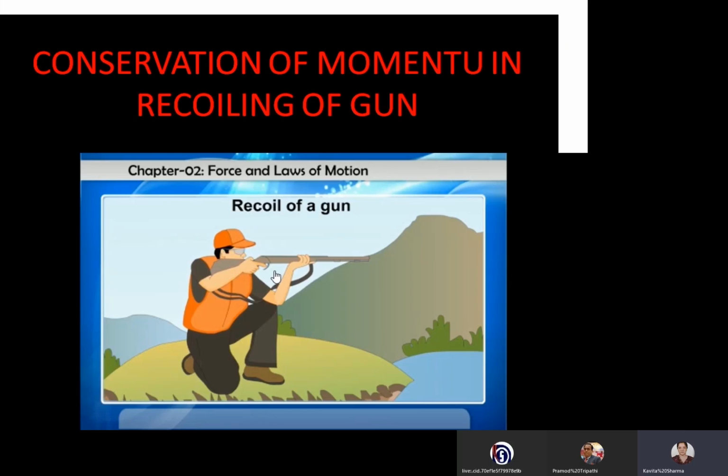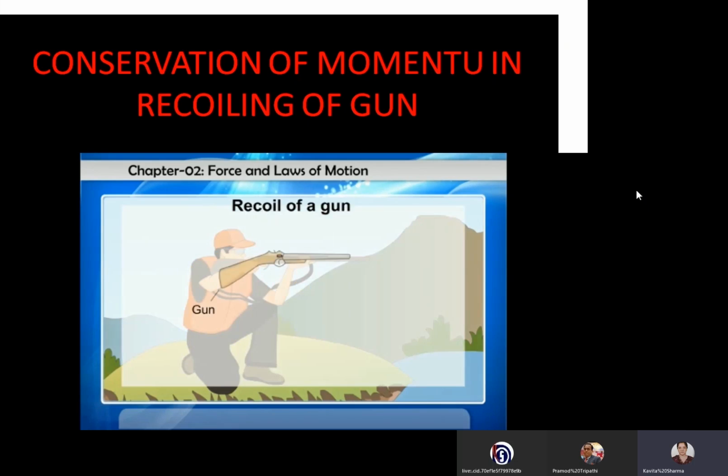So its velocity becomes opposite, minus. If the bullet is going forward, then the gun will move backward to keep the same initial momentum 0. So total momentum is conserved. This is the recoiling of the gun. The final momentum of the bullet is equal and opposite to the final momentum of the gun.